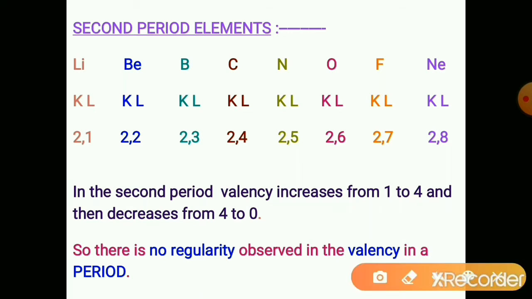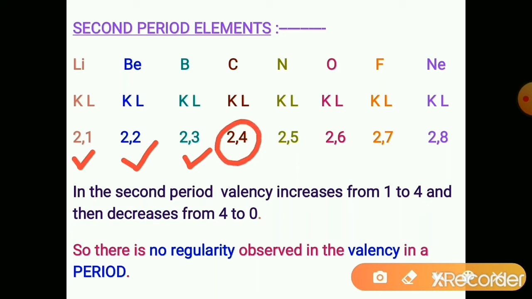The elements in which the valence electrons are less than 4 tend to lose electrons. So in lithium, only one electron is there in the valence shell, so it tends to lose one electron, and its valency is 1. Beryllium tends to lose its 2 electrons, so its valency is 2. Boron loses 3 electrons, so its valency is 3. Carbon shares its 4 electrons, so its valency is 4.